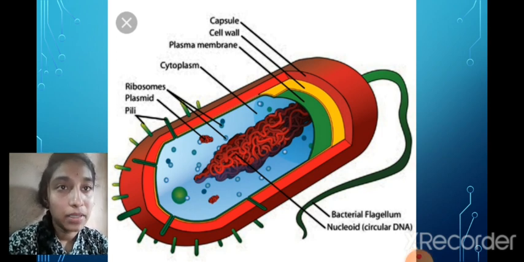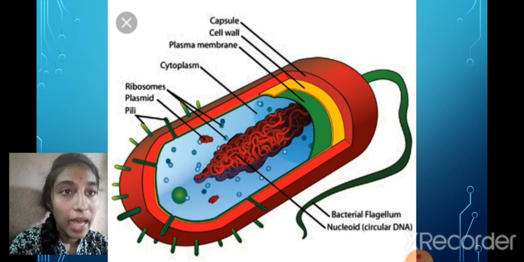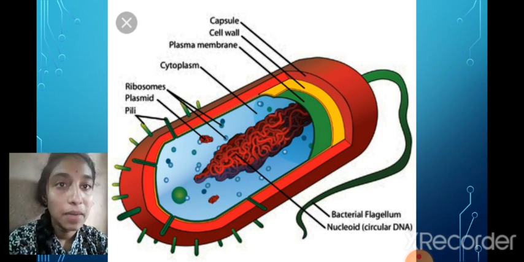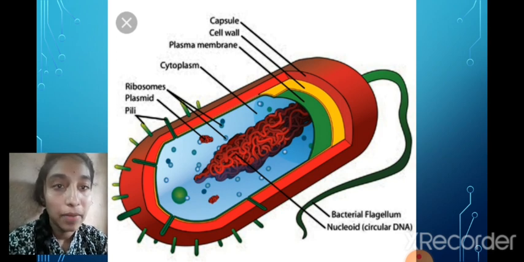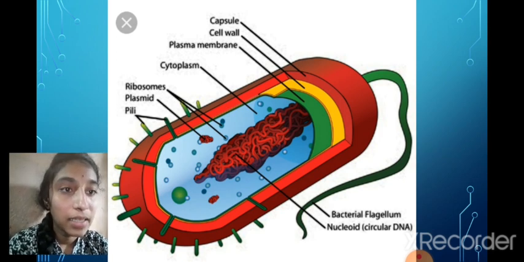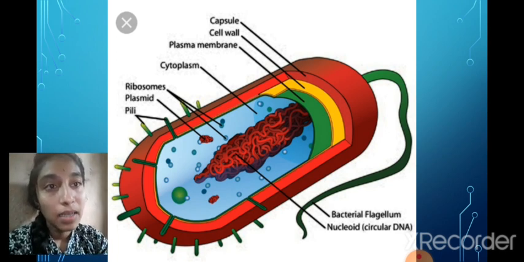Here the capsule is the outermost layer, and beneath that are the cell wall, the plasma membrane and the cytoplasm. The ribosomes, plasmids and nucleoid are present in the cytoplasm.